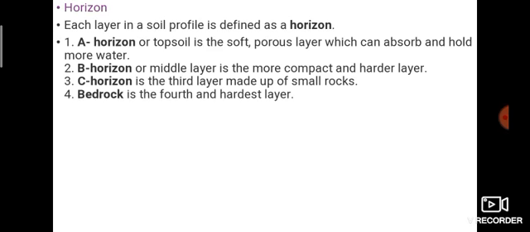Next one, horizon B or middle layer, is the more compact and hardened layer. This is a hardened layer, but horizon A is a soft layer. If you dig the soil, at first when you start it is easy, then after a long time it becomes very hard. Next, horizon C is the third layer made up of small rocks. Last one, bedrock. Bedrock is the fourth and hardest layer.